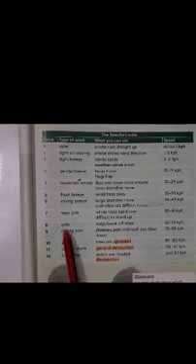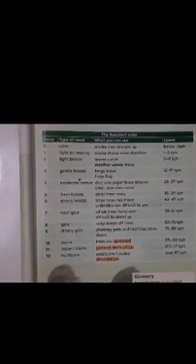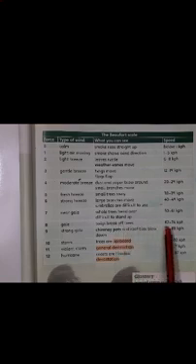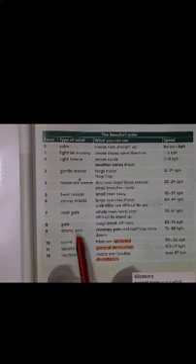Eighth is gale. Gale is twigs break off trees. This is a type of wind. Okay, gale is a type of wind. 62 to 74 kilometers per hour. Ninth is strong gale.